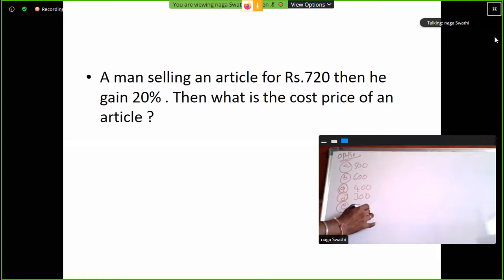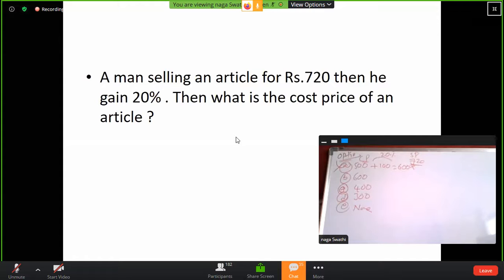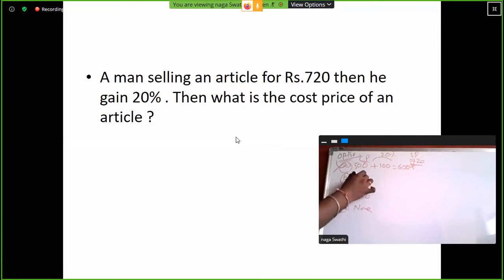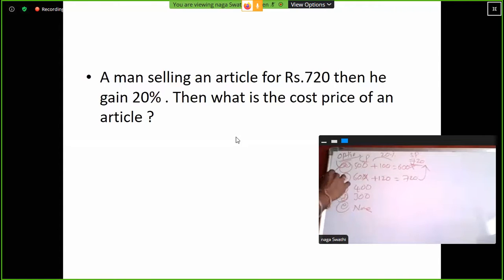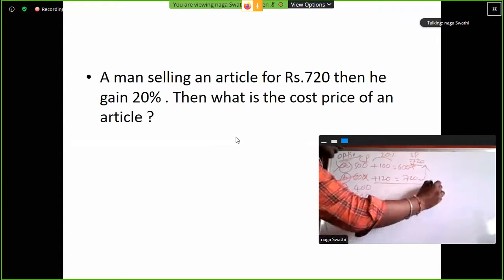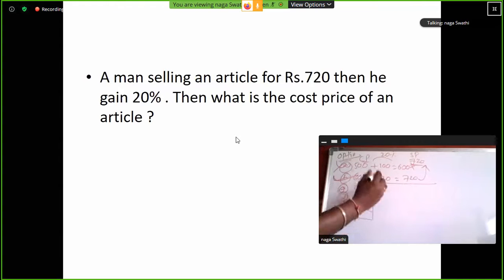Option A 500, option B 600, option C 400, option D 300, option E. Here, see, cost price. What is the selling price? Using options, 10 percentage out of 500. 20 percentage of 600 is 120. So 600 plus 120, 720. This is the correct option. Otherwise, use the second method.